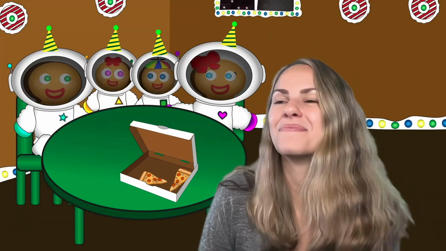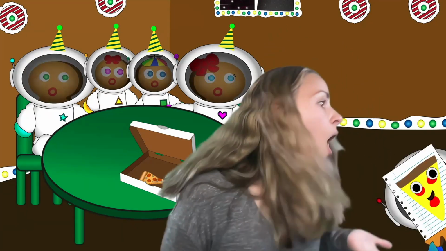Let's go eat it. Then you see the gingerbread family enjoying their pizza, having their own little pizza party as a family. They're wearing their pizza party hats. They all had one slice. Oh no! It's a pizza head! They all look so surprised. The gingerbread man is really scared. Is it a pizza head from his dream?